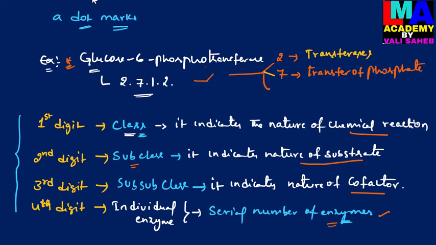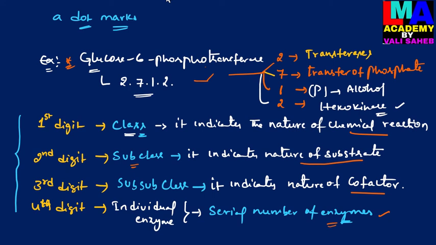And then the third digit, 1, denotes the subclass which determines that the phosphate group is accepted by an alcohol. And then the fourth digit, 2, denotes the individual enzyme, that is hexokinase.